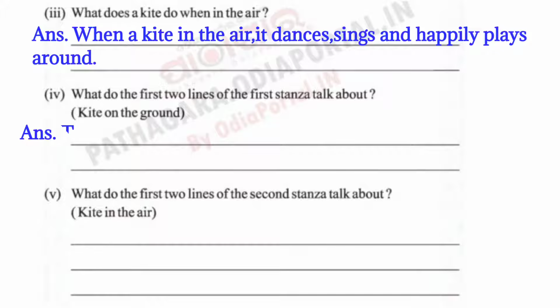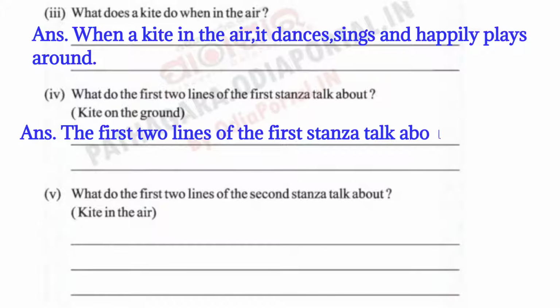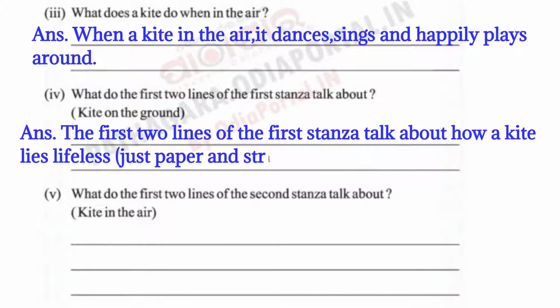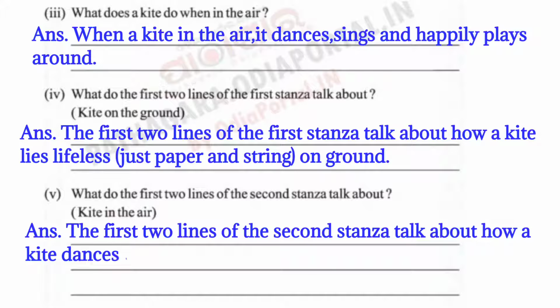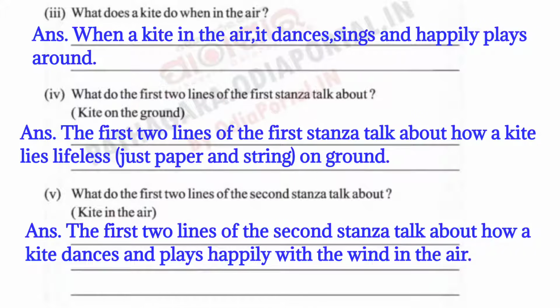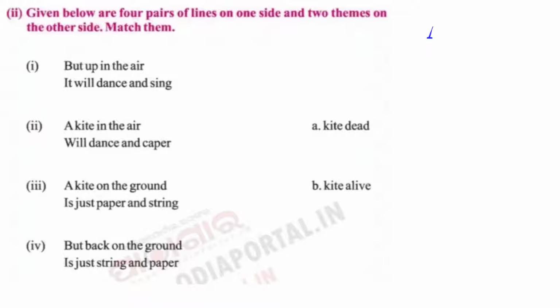What do the first 2 lines of the first stanza talk about? The first 2 lines of the first stanza talk about how a kite lies lifeless, just paper and string, on the ground. What do the first 2 lines of the second stanza talk about? The first 2 lines of the second stanza talk about how a kite dances and plays happily with the wind in the air.